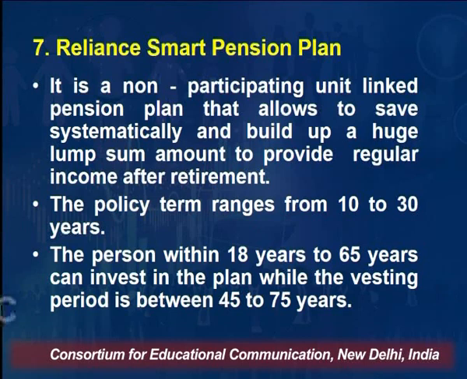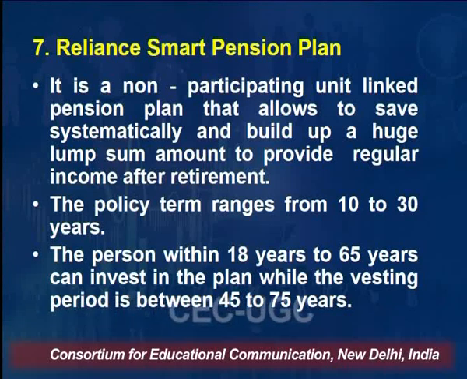It is a non-participating unit-linked pension plan that allows you to save systematically and build up a huge lump sum amount to provide regular income after retirement, right? The minimum range is 10 to 30 years. For 10 to 30 years, you keep on depositing on a monthly, quarterly or yearly basis, depending on how you want to invest the money. And after that period, you get a regular flow of income for a particular period of time.